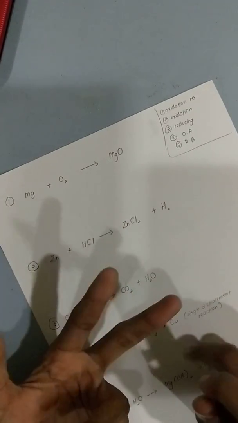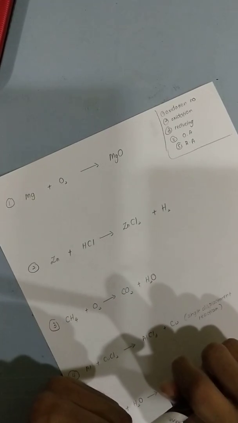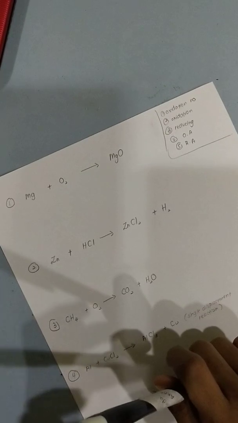Any reaction where there is a gain of oxygen, a loss of electron, a loss of hydrogen, or an increase in oxidation number, it's considered oxidation. Whereas reduction will be anything that lost oxygen, gained hydrogen, gained electron, or if there's a decrease in oxidation number, you call it reduction.